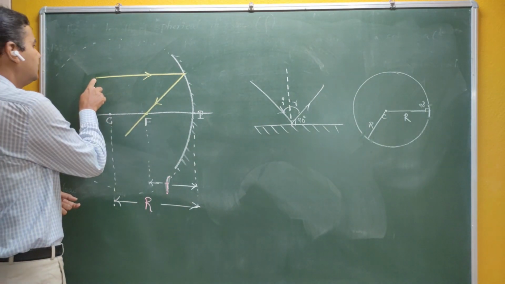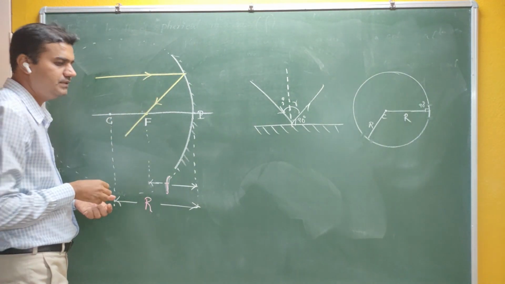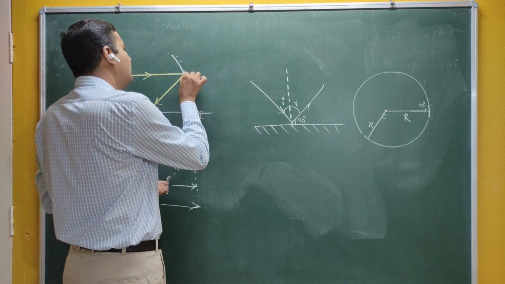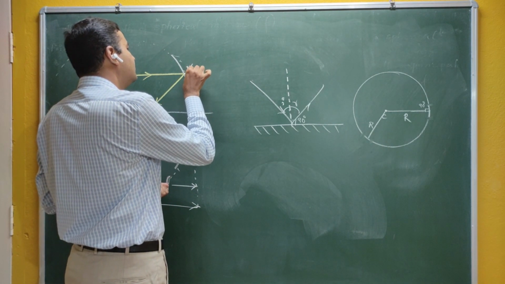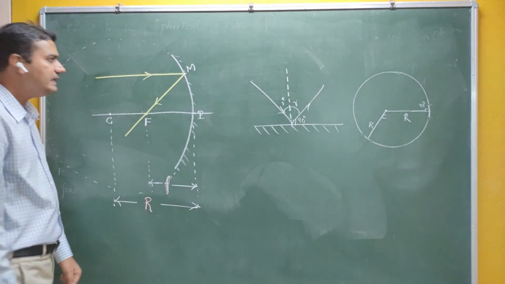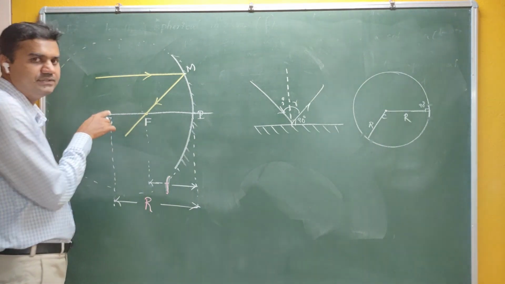Okay, now you can see here, this is an incident ray, and let me call this point of incidence M. M is the point of incidence, and C is the center.